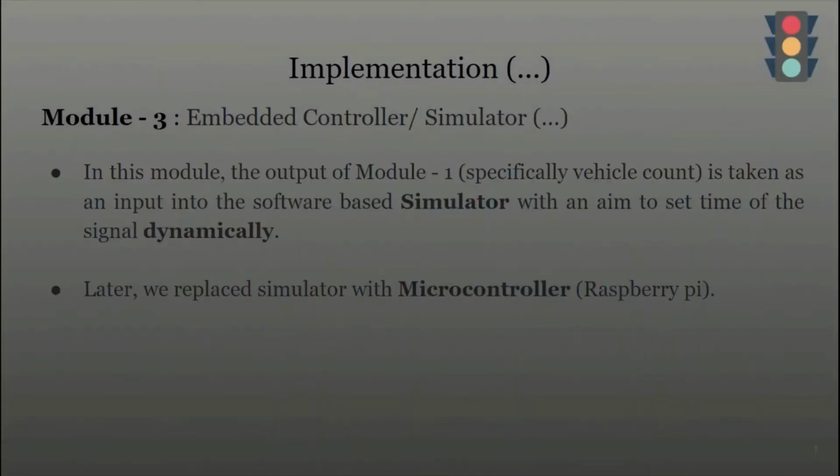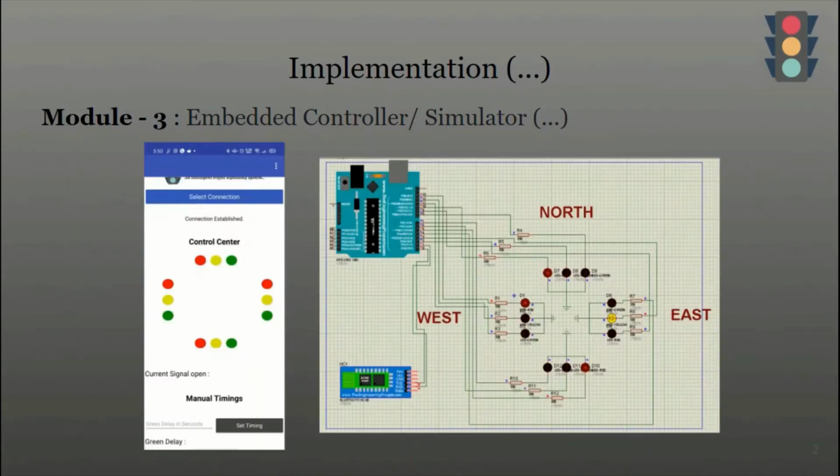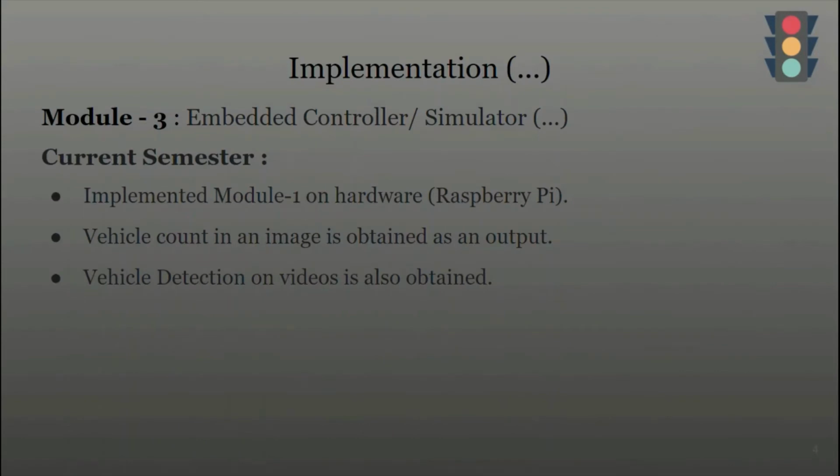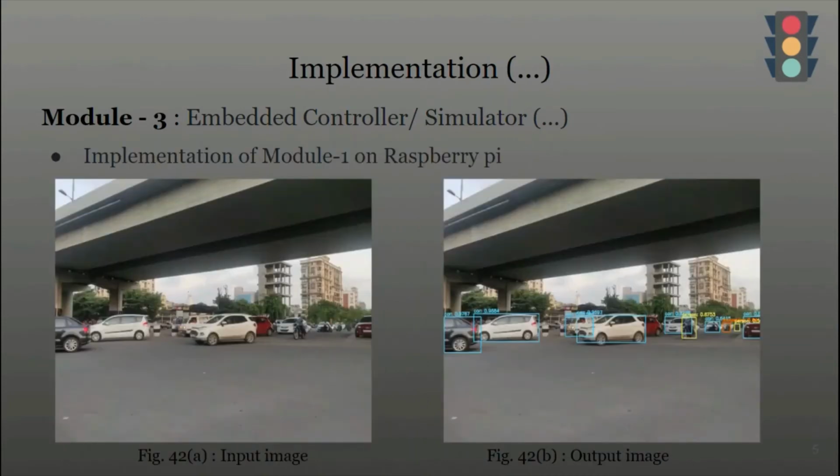Okay, moving on to the next module, which is module number 3, embedded controller slash simulator. During the initial phases of the project development, we used Proteus software to simulate a real traffic signal on a four-way junction. We tried to control it using an Android app to give the signal manual timings. Later in the project, we replaced the simulator with hardware, that is a Raspberry Pi 4B with 4 GB RAM. We deployed the machine learning module on the microcontroller, and here are some of the outputs that we've got.